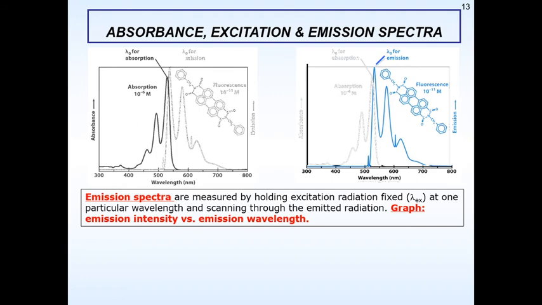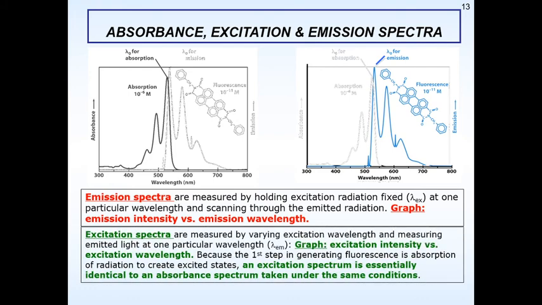That means they have a longer wavelength and lesser energy. But for the previous one, they have given a shorter wavelength and more energy is given to the system. So an excitation spectrum is measured by varying the excitation wavelength and measuring the emitted light at one particular wavelength. That is what I explained. That means something is held at one particular wavelength and something is observed.